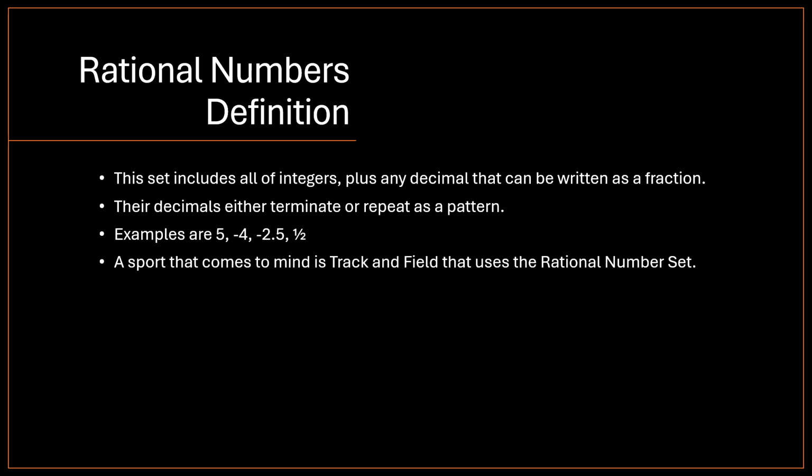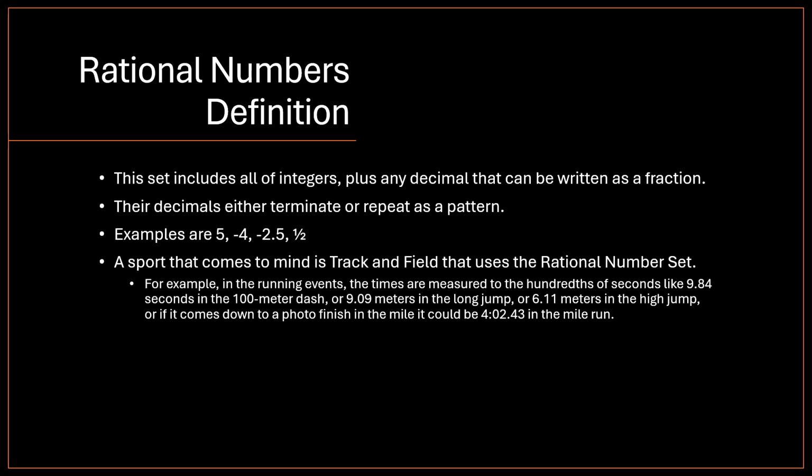A sport that comes to mind that uses the rational number set is track and field. For example, in the running events, the times are measured to the hundredths of seconds, like 9.84 seconds in the 100-meter dash, or 9.09 meters in the long jump, or 6.11 meters in the high jump. Or if it comes down to a photo finish in the mile, it could be 4:02.43 in the mile run, which is 4 minutes 2 seconds, 0.43.